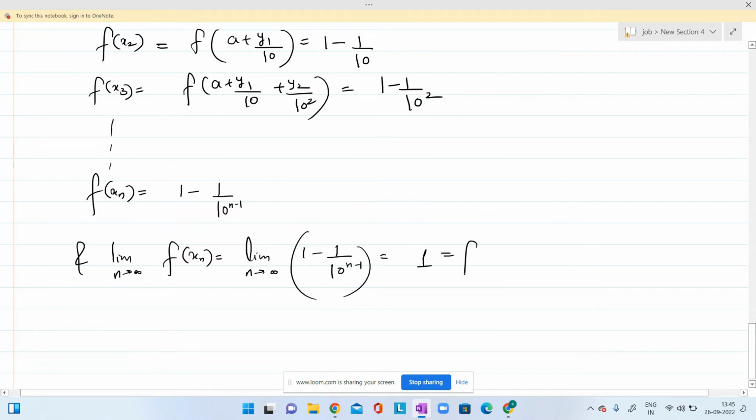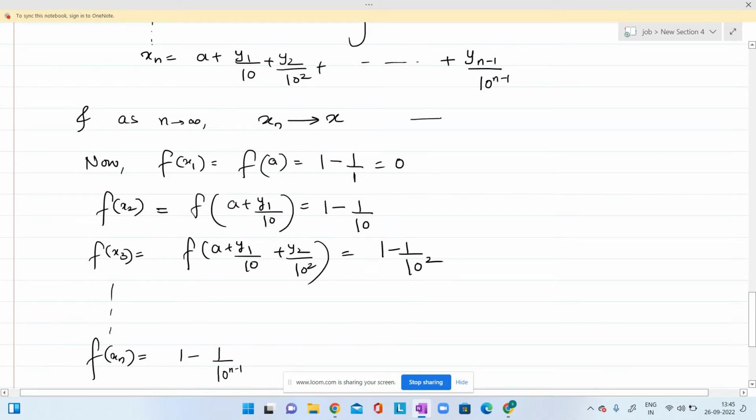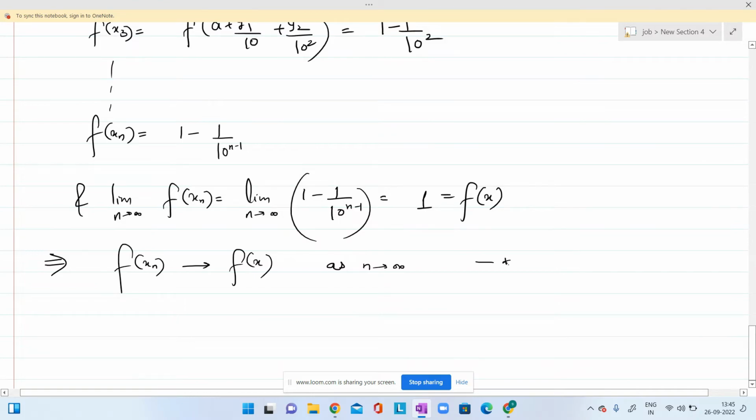This 1 is nothing but the value of f at x. And this means that f at xn is converging to f at x as n goes to infinity. So let's say it is star, and it is double star.